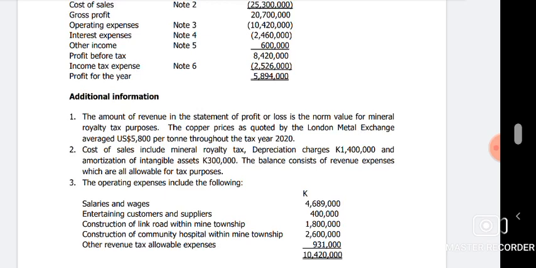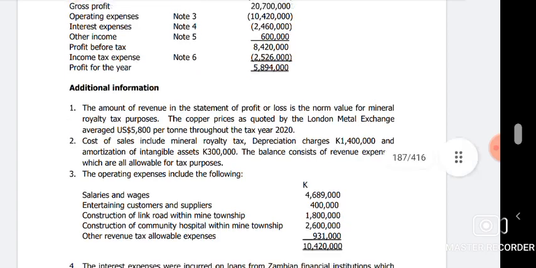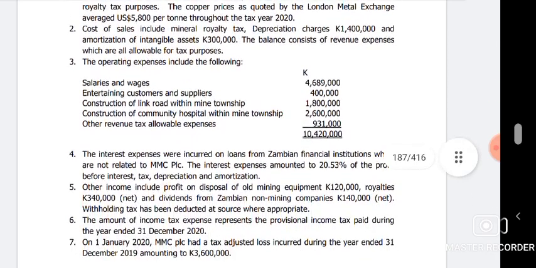So if they are included the way they were included in other incomes, the rule is just to come and subtract them in this computation of the taxable mining profit. Then at some point we'll come and deal with the withholding tax at the end. So take note of them. The same figures they have, 120 or 340, we're going to include them under the items that we're going to start subtracting in the computation here.